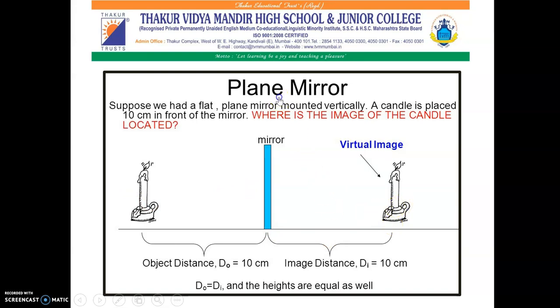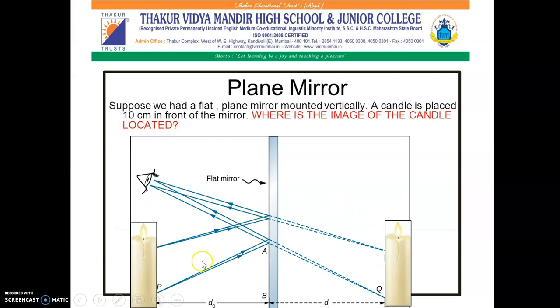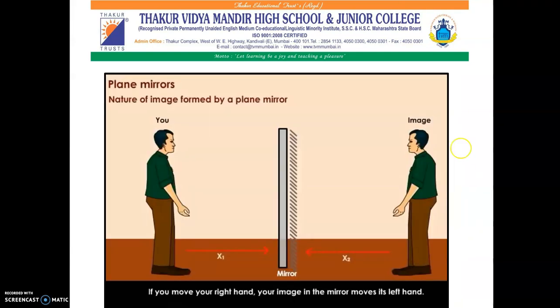And you can see over here that the rays which are falling from the candle on the mirror are getting reflected, and you can see the image when you are looking from here, right? So this is the virtual image of the candle, and it is at equal distance. Do is equal to Di. Also, the images of all the points from this candle are formed on this side, that is on the virtual image.